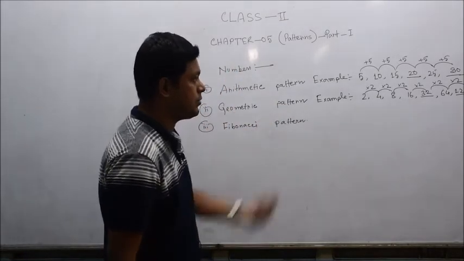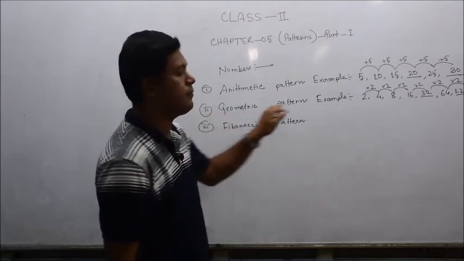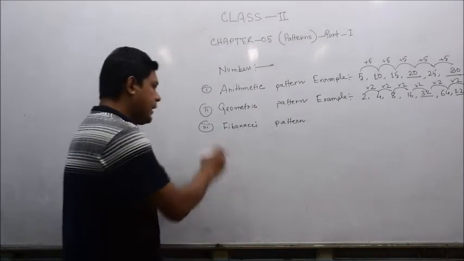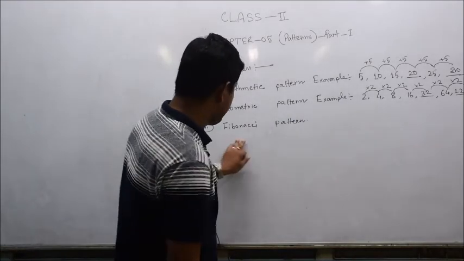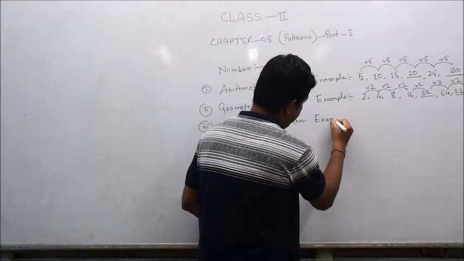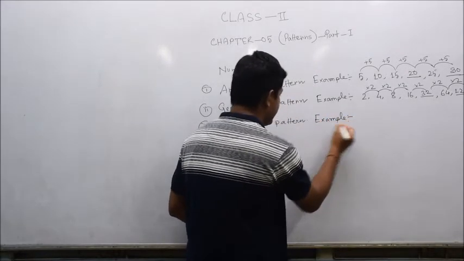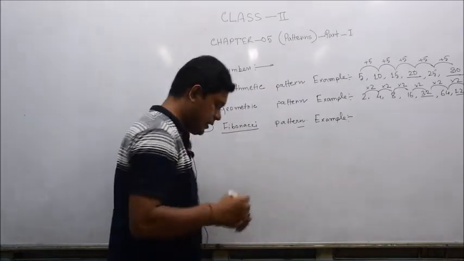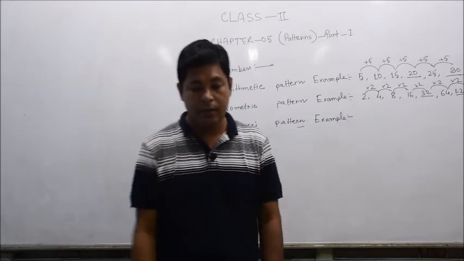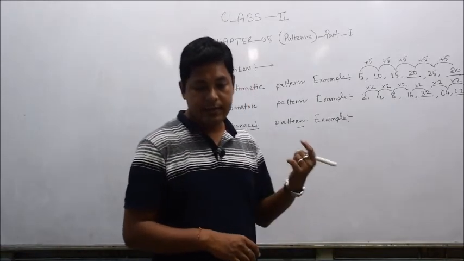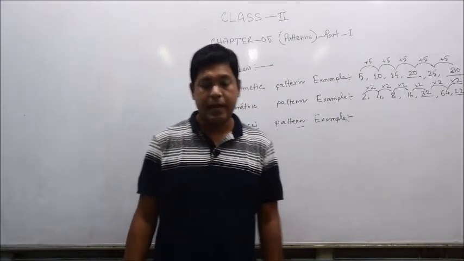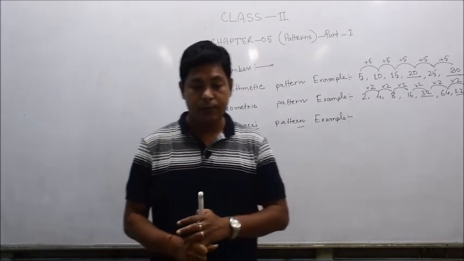The arithmetic pattern is based on addition and subtraction, and the second part, the geometric pattern, is based on multiplication and division. Okay, the last part of the patterns: the Fibonacci pattern. What does the term Fibonacci denote? The Fibonacci pattern is defined as a sequence of numbers in which each term in the sequence is obtained by adding the two terms before it.